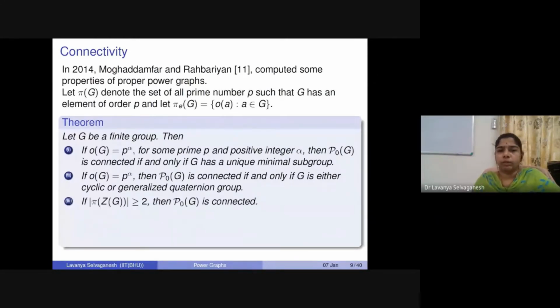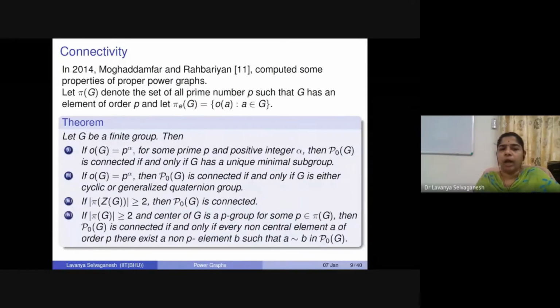Another interesting result is this: Z of G is nothing but the center of the group. If you look at pi of Z of G, that is, you collect the orders of the elements in the center of the group, and there are at least 2 primes in that set, then P naught of G is going to be connected. So these are some interesting properties.